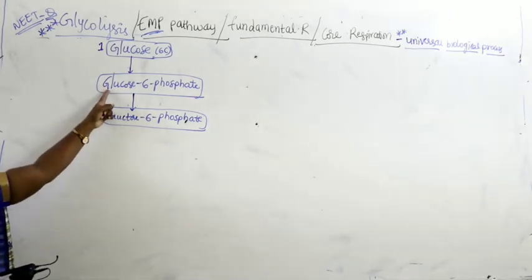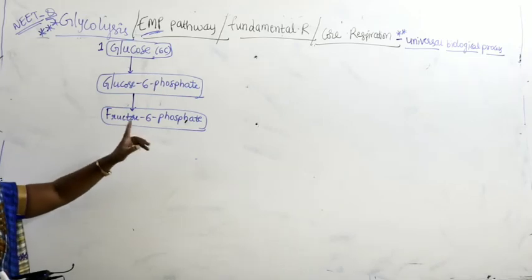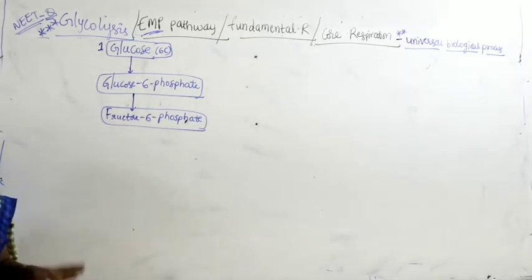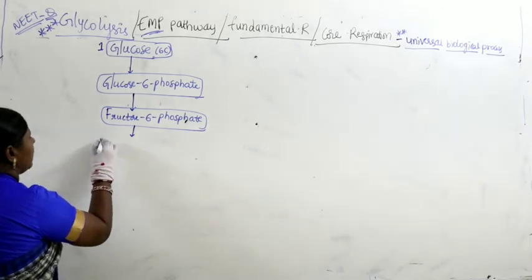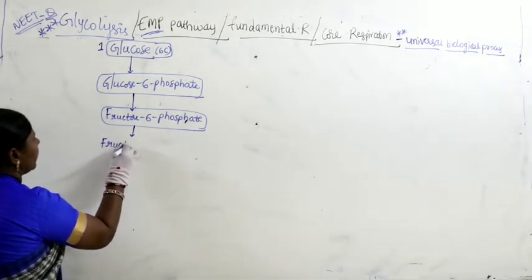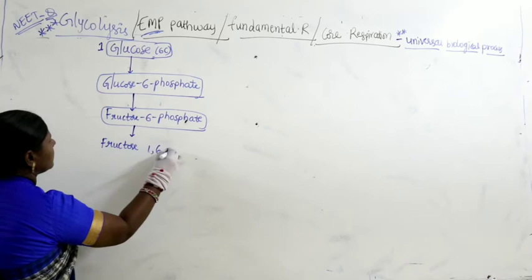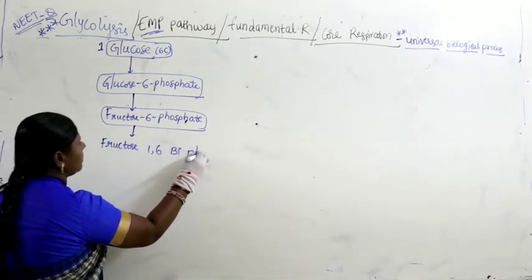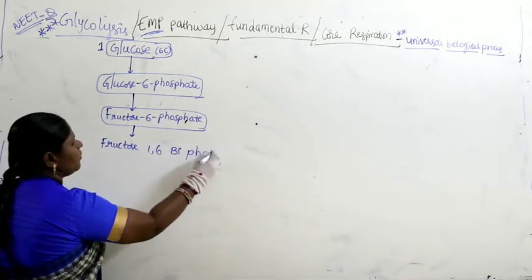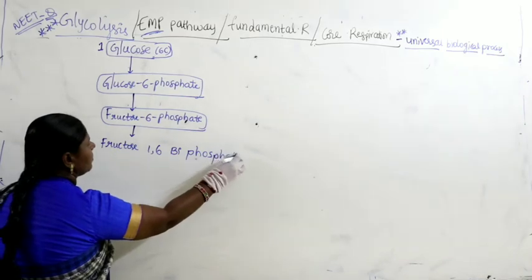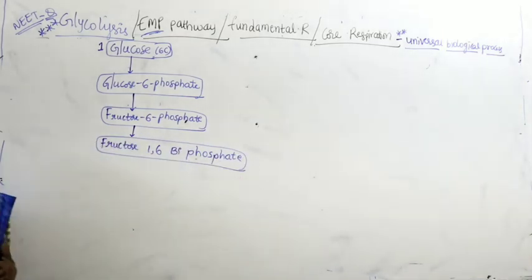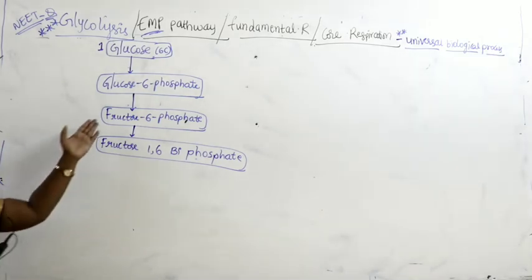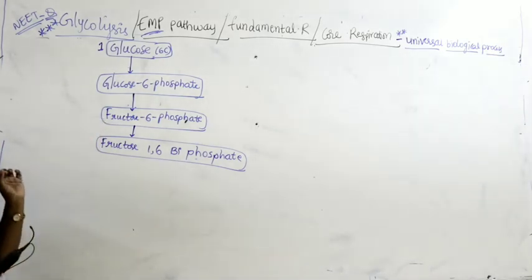So there is a conversion of glucose 6-phosphate to fructose 6-phosphate. Right? Then here fructose 6-phosphate converts into fructose 1,6-bisphosphate. So they keep converting from one form to another form. Now let us discuss in detail.